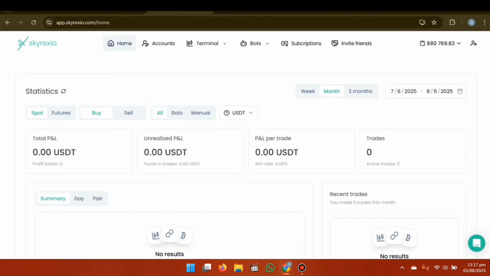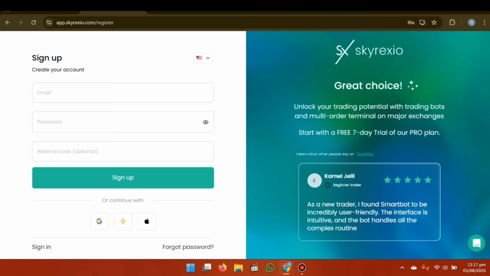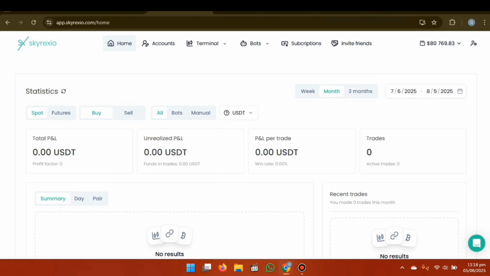You can see Skyrexo. Sign up for an account. You can put in your email, password and referral code, and then you simply sign up. You can also sign in and continue, guys. So that's how simple it is.